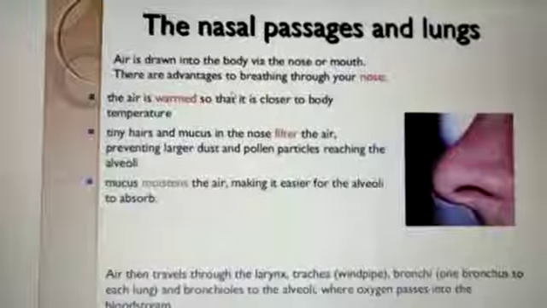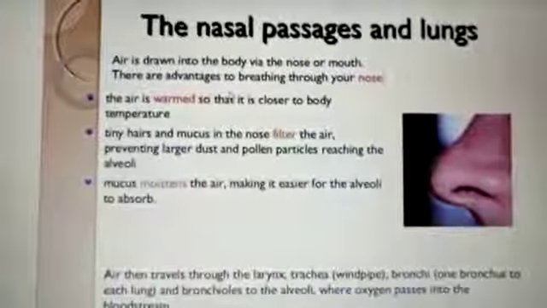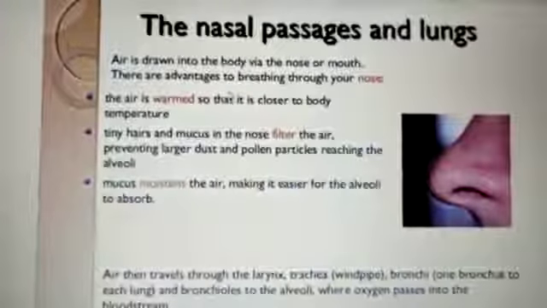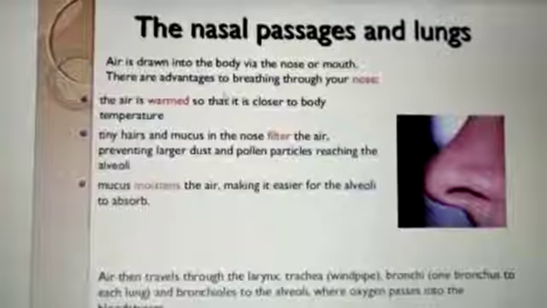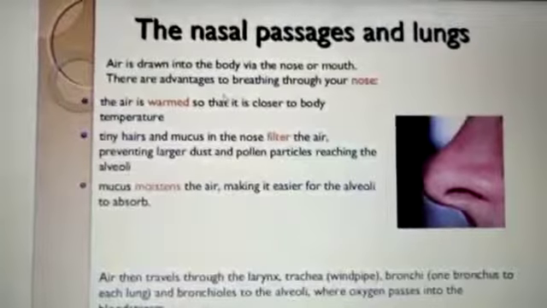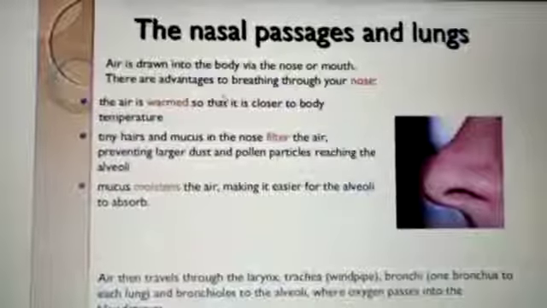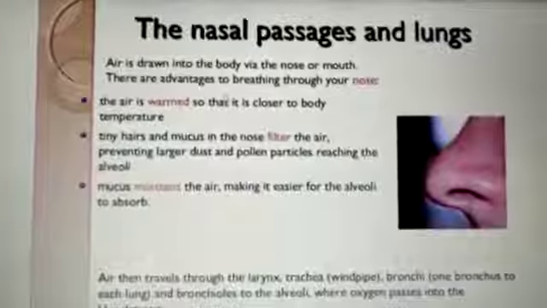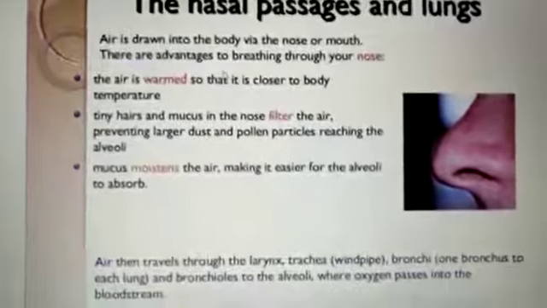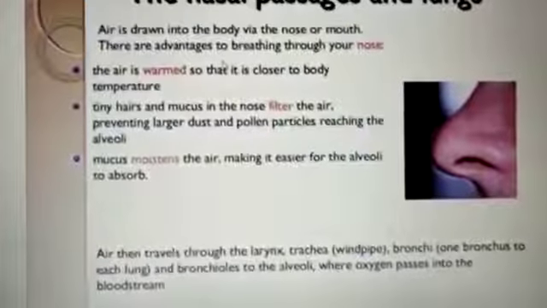That we will study. The air is warmed so that it is closer to the body temperature. Second advantage, tiny hairs and mucus secretion in the nose help in filtering the air and prevent larger dust and pollen particles. They do not allow these pollen particles or impurities to reach the alveoli. And mucus helps in moistening the air and captures the dust particles.